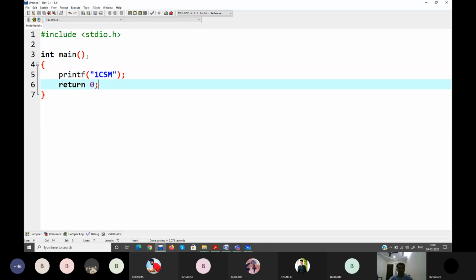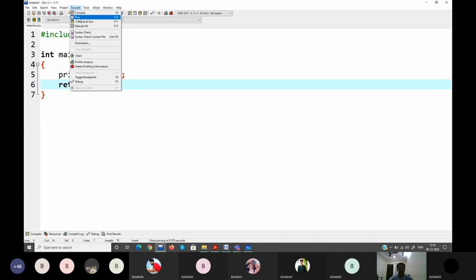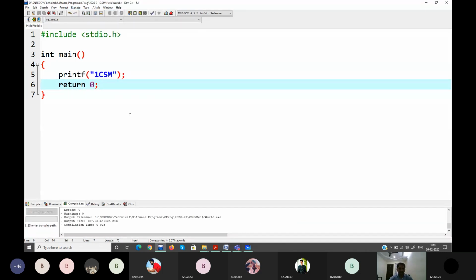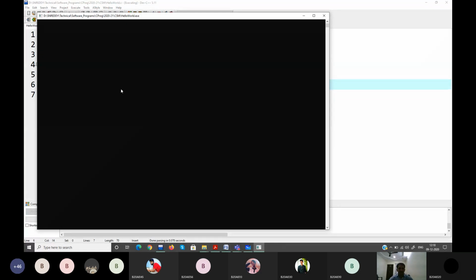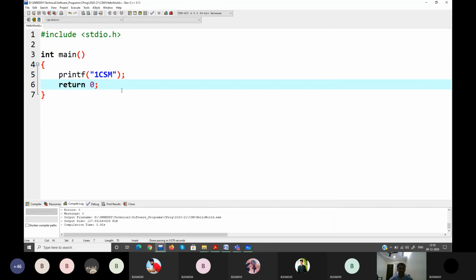Once you have done this, you have to explore these menus. The required things are compile and run. So it is getting compiled, run. It takes time. So it is printed. That's okay.